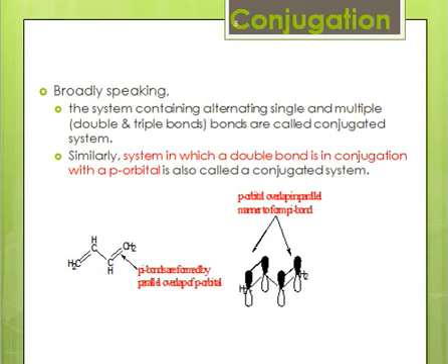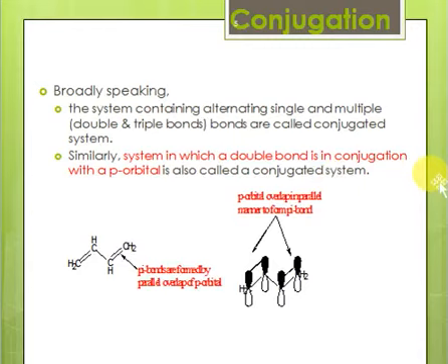If you have to define a conjugated system in a very broad sense, we say that a system that has alternating single and multiple bonds is called a conjugated system. By a multiple bond we mean it can be a double bond or a triple bond. In the simplest terms, a conjugated system is a system that has alternate single and multiple bonds. Similarly, a system in which there is a double bond in conjugation with a p orbital is also known as a conjugated system.